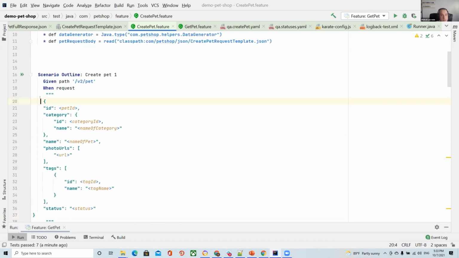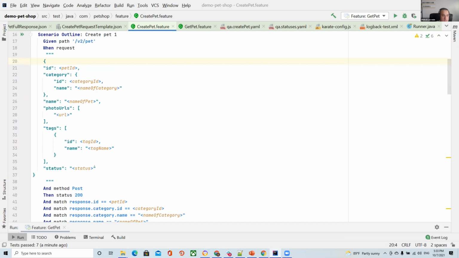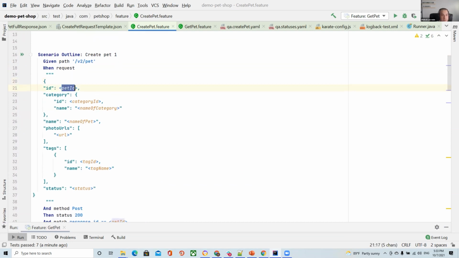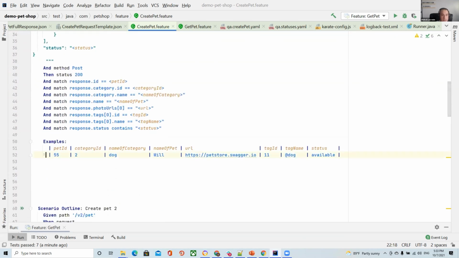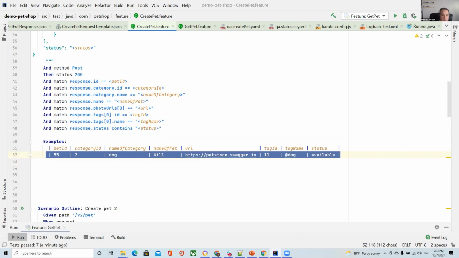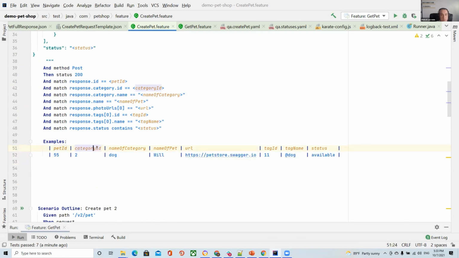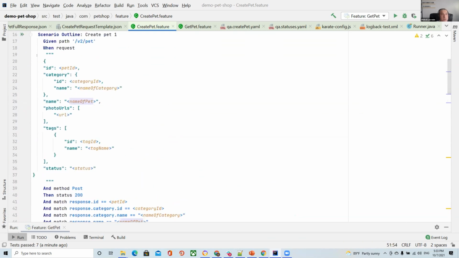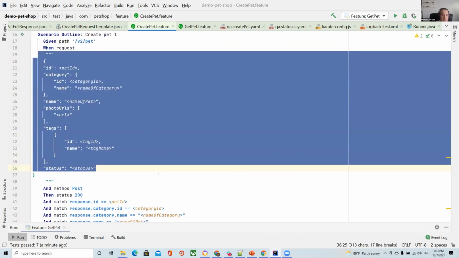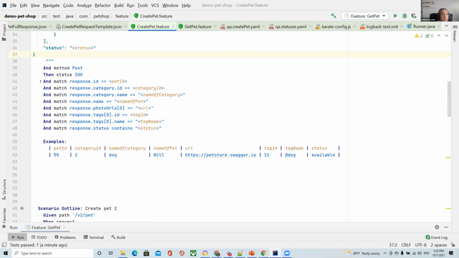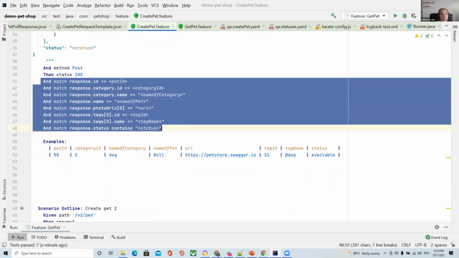I add the JSON body in these double quotes, and after that, I can specify different variables in these brackets. And I get this data from the data table again and specify the names of these variables. And you can see that in the request, I have these variables, and I have these verifications in my response too.